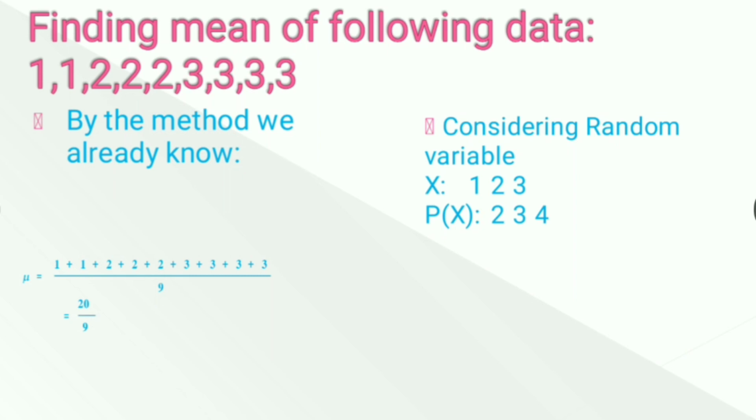So what will be the mean? Mean will be summation pi xi. 1 into 2 plus 2 into 3 plus 3 into 4 divided by the total number of entries. The total number of entries is 9, which comes out to be 20 by 9. So if you consider it through the random variable or through this method, in both cases you will get the same answer.